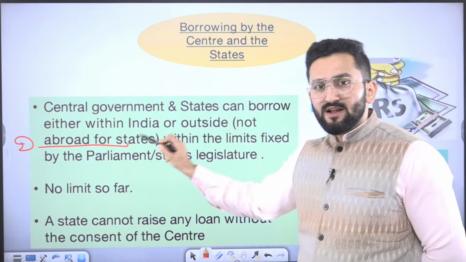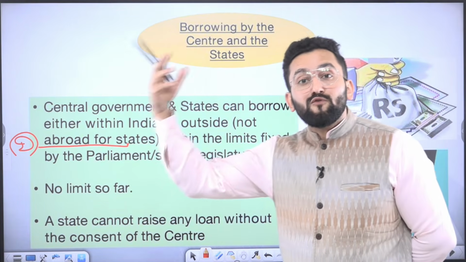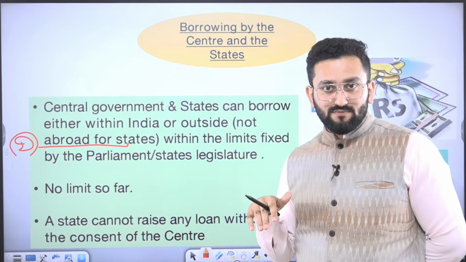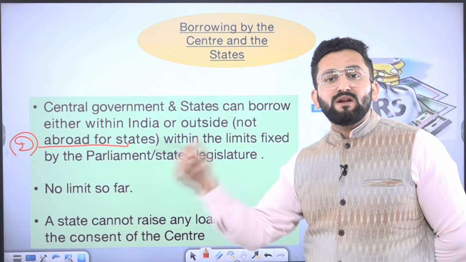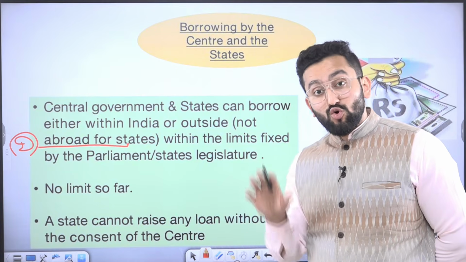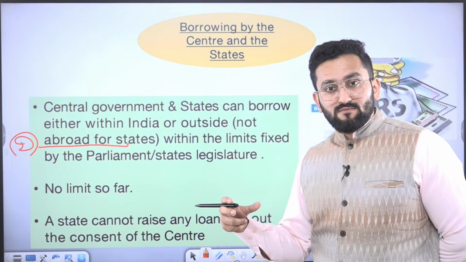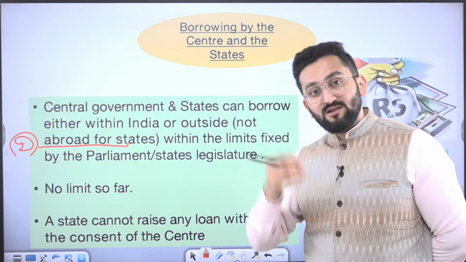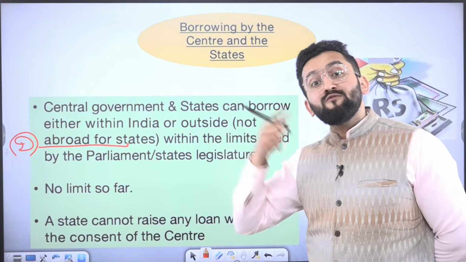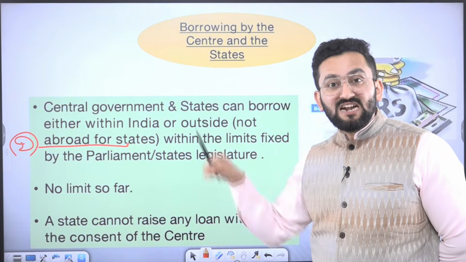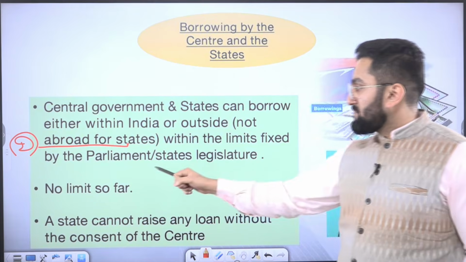Not abroad for the state. Here I have mentioned the word D. It means a state government cannot borrow from other areas directly. For example, the Uttarakhand government took a loan from the Asian Development Bank, ADB. This loan was actually cleared because the central government was there clearing this file. Yes, you are allowed to take this loan. So it means a state cannot take a loan from abroad on its own. The center's role becomes mandatory.